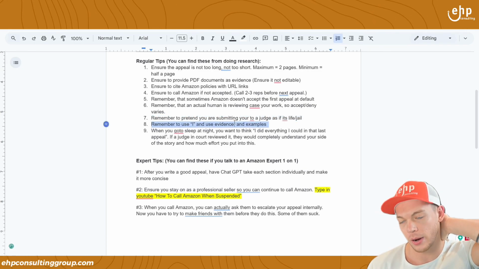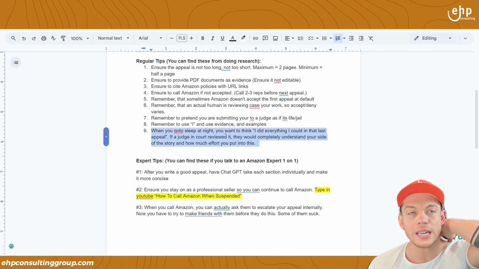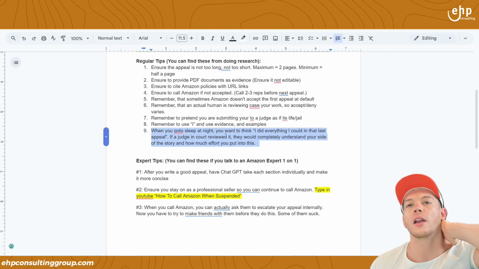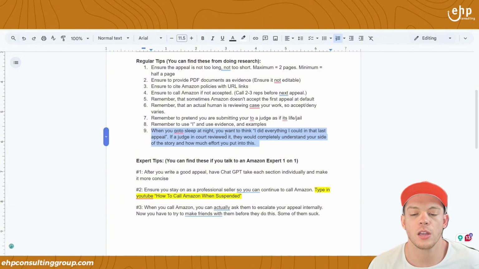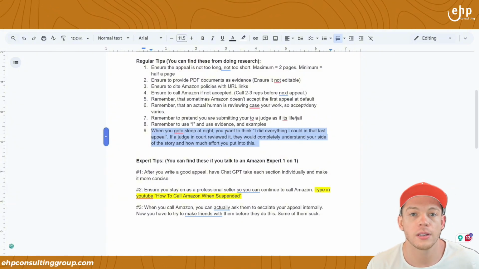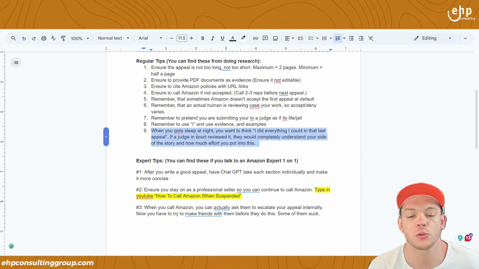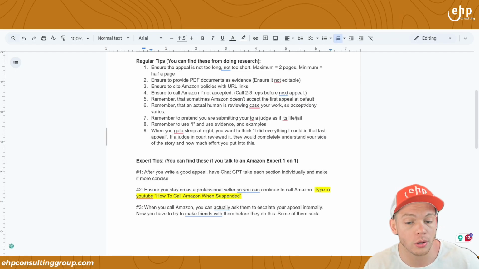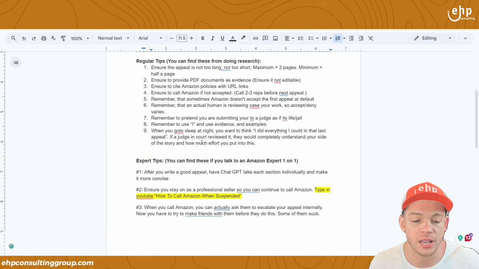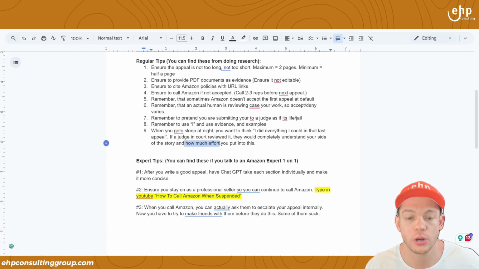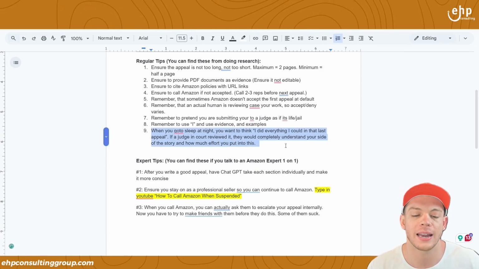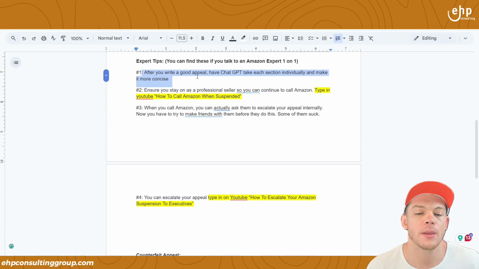I recommend using "I." You can use "we," sometimes it'll work, but you kind of want to take full blame if possible. When you go to sleep at night, you want to think, I did everything that I could to get this appealed. If a judge reviewed it in actual legal court, they would say, oh, I understand your side, and they're going to understand how much effort you put into the appeal. You want to put a lot of effort into the appeal, right? Make sure the appeal is good.